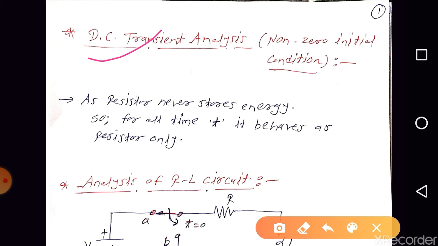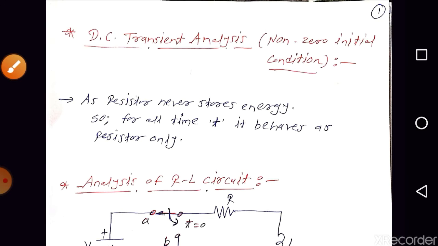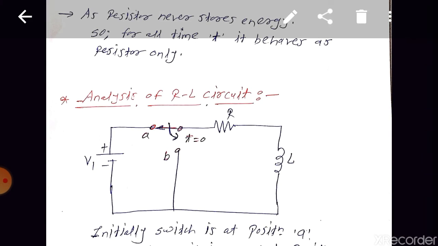As we know, only the inductor and capacitor can store energy. The resistor never stores energy, so for all time t it behaves as a resistor only, same as in the zero initial condition. So let us analyze the RL circuit.